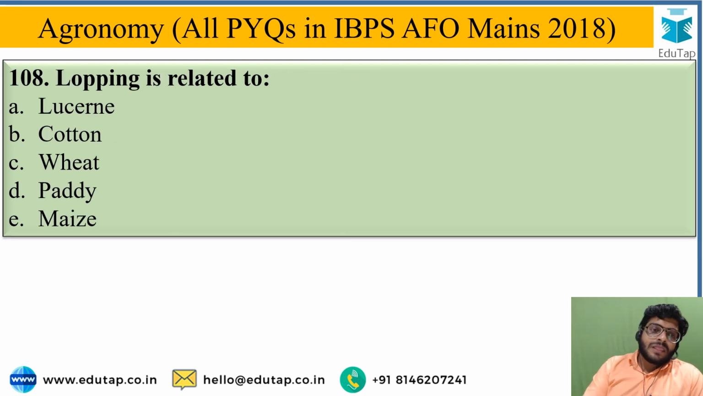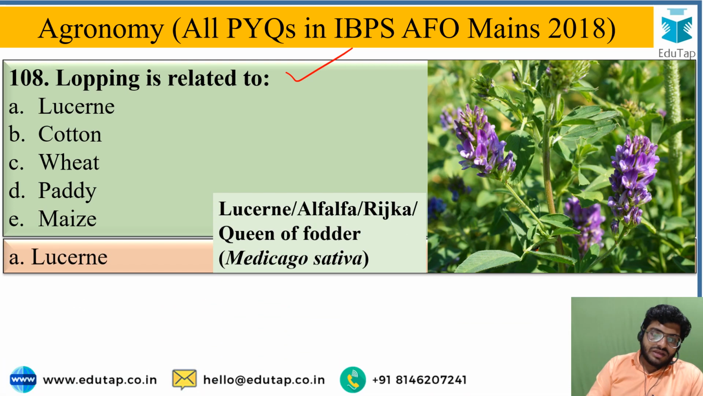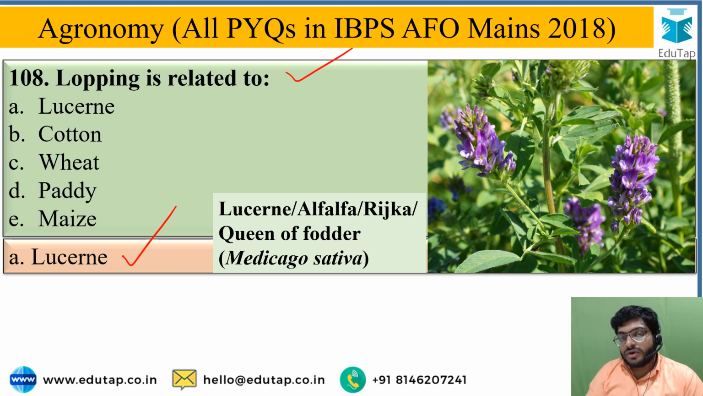Next, lopping is related with. We are already talking about lopping and lucerne. The correct answer is lucerne. Lopping is related with lucerne, the queen of fodder, a perennial fodder crop. Lopping is practiced by cutting the branches of the perennial crop to get a first cut or subsequent cuts as a fodder crop. It is a protein-rich fodder crop. Okay, next.